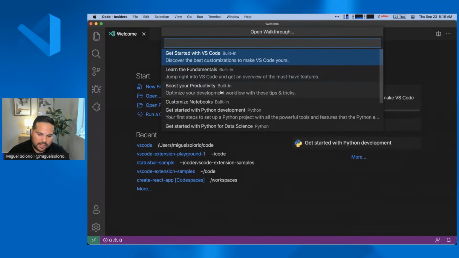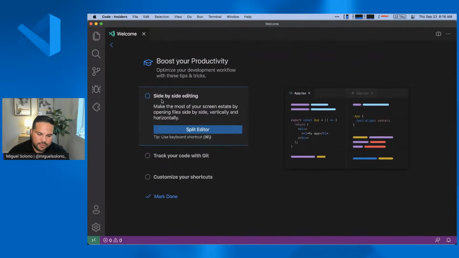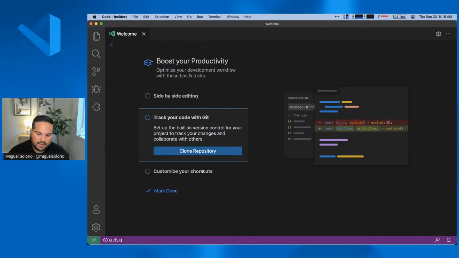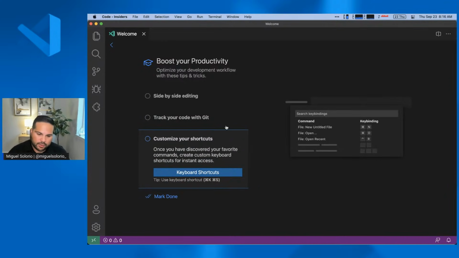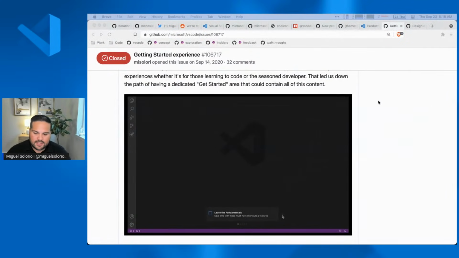So if you're a more advanced user, you might want to look at side-by-side editing, how to work with Git, customizing the shortcuts, and things like that. So that was another example of how we iterated out in the open, started to get feedback from the community. And yeah, that's one of the recent things that we did.